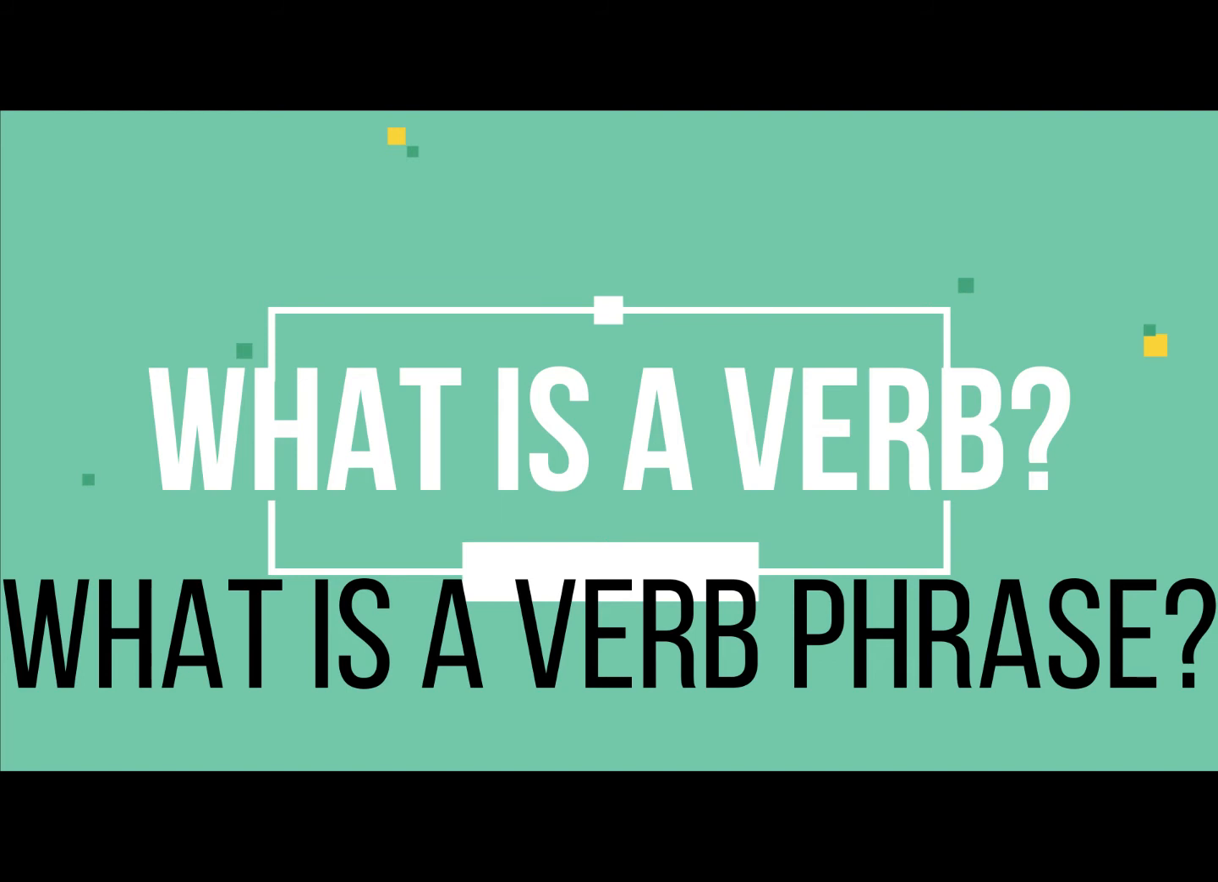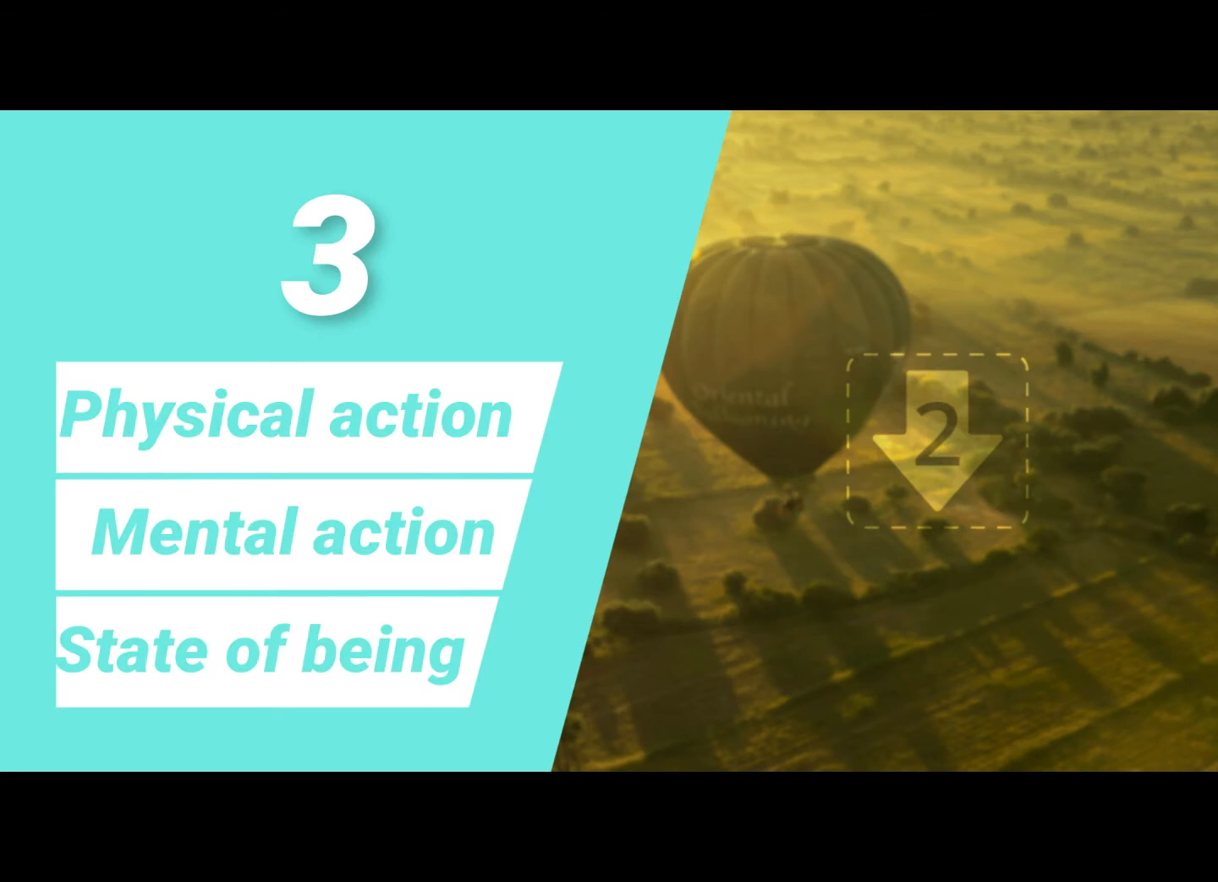If you ask what is a verb, the simplest definition of verb would be words that describe action in all its forms. To define verb further, this group of words explains three main things. First is physical actions, second, mental actions, and third is states of being. Let us take up all these three one by one and understand them in detail.